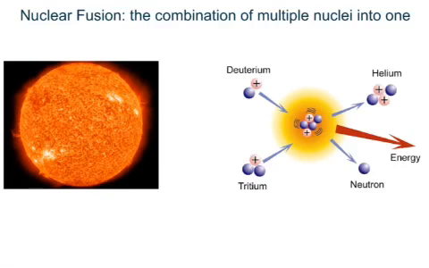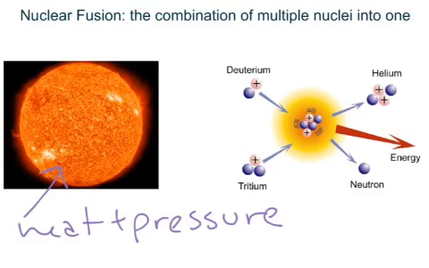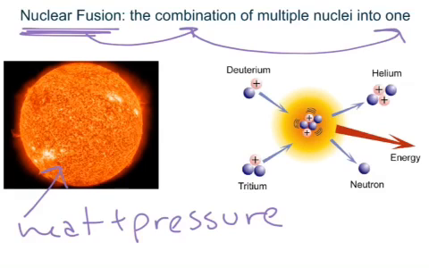So all of this hydrogen and helium starts clumping together in really compact units, which are stars, and that generates a lot of heat and a lot of pressure. And over time, this heat and pressure gets so intense that the hydrogen and helium actually start fusing together. So nuclear fusion is our explanation for how the heavier elements came to be. We take small nuclei and we combine them into one larger nucleus.